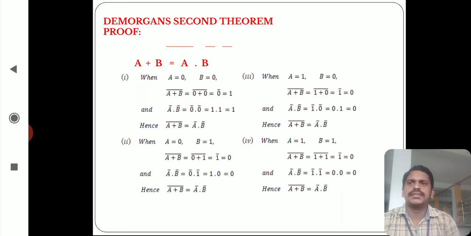In previous slides I discussed what the types of Boolean laws are, what Boolean algebra is, and the need of De Morgan's law. Thank you.